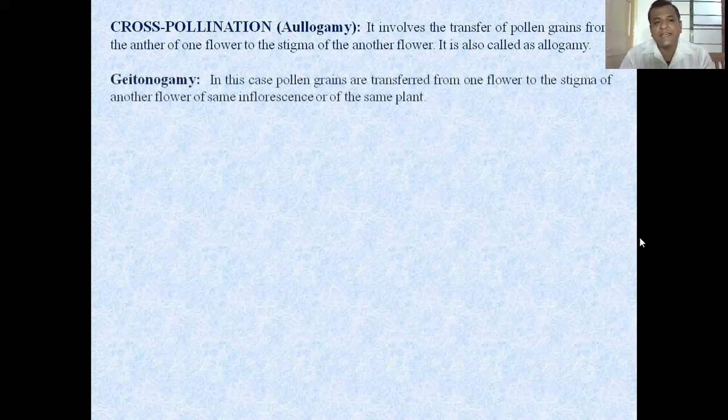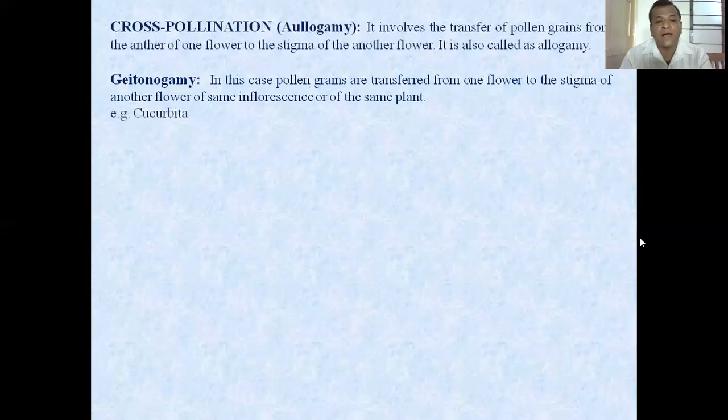There are two basic types. The first type is geitonogamy. In this case, the pollen grains are transferred from one flower to the stigma of another flower of the same inflorescence or of the same plant. For example, Cucurbita.